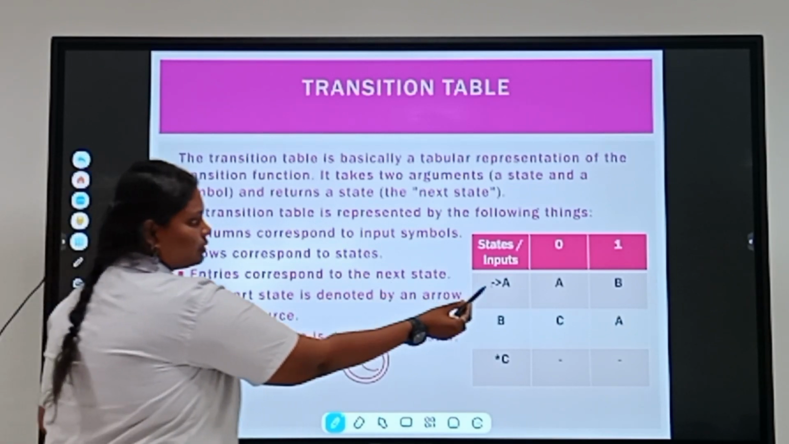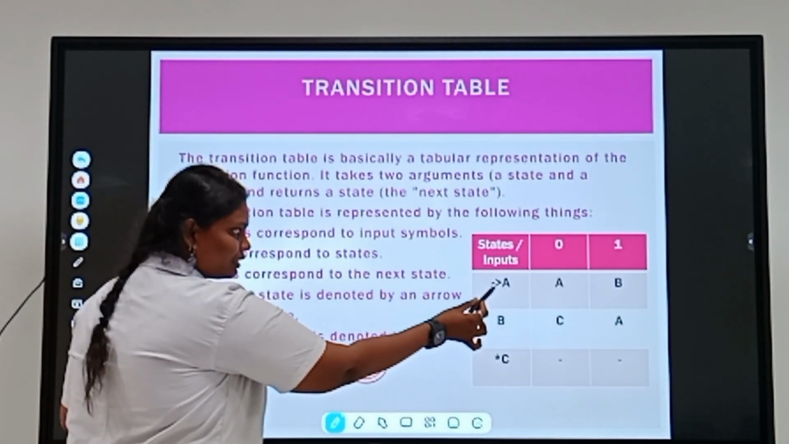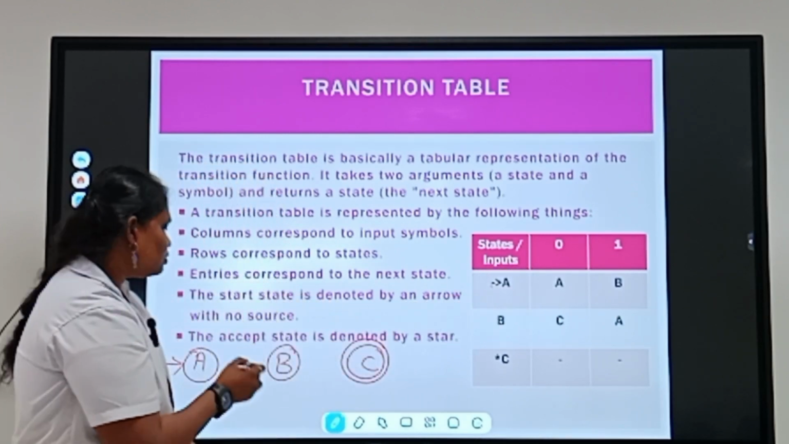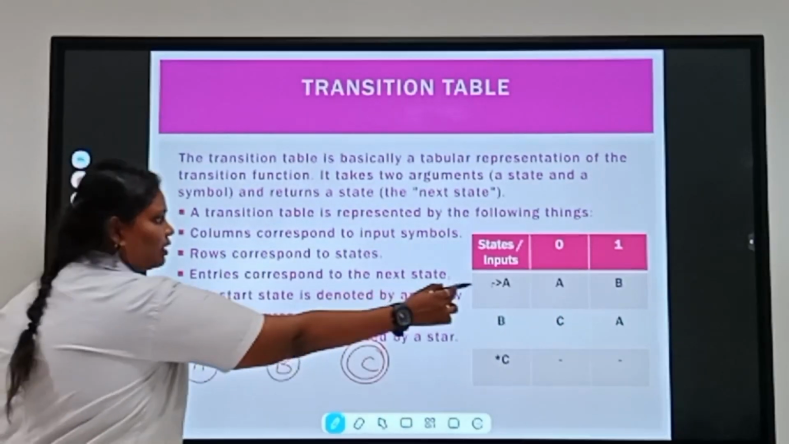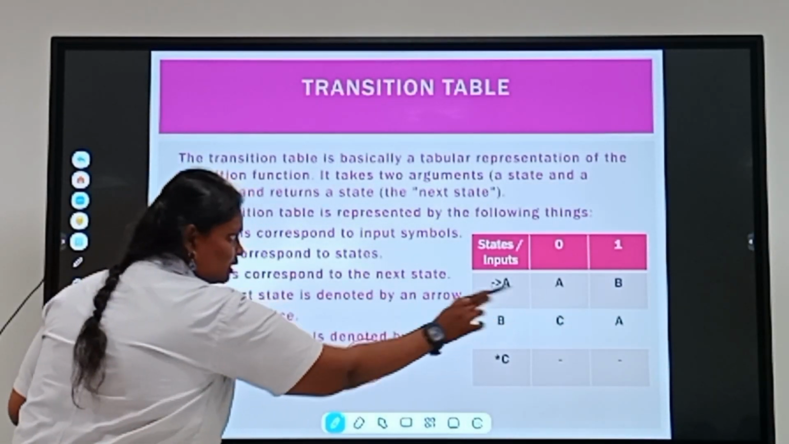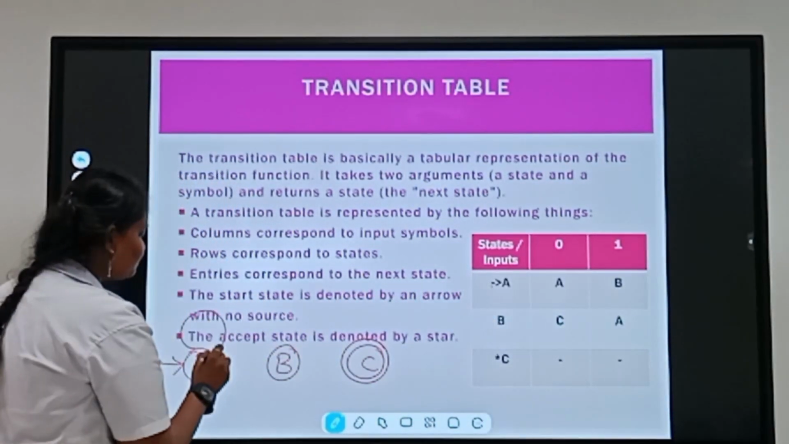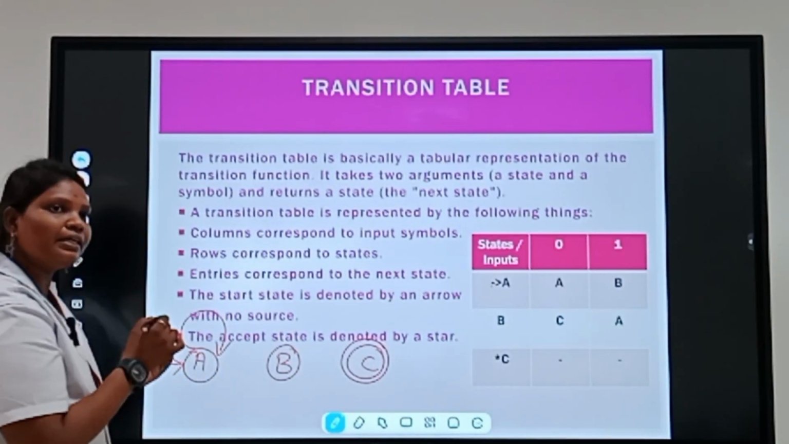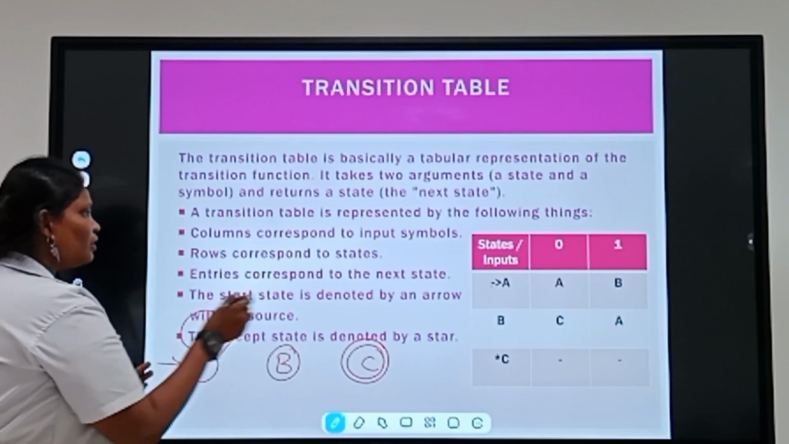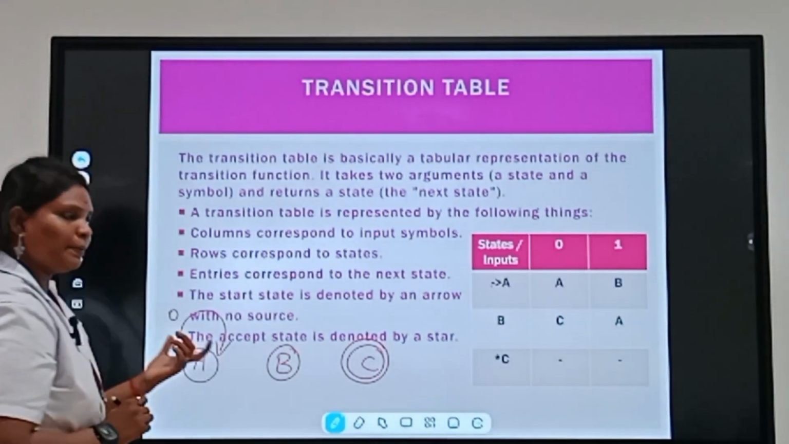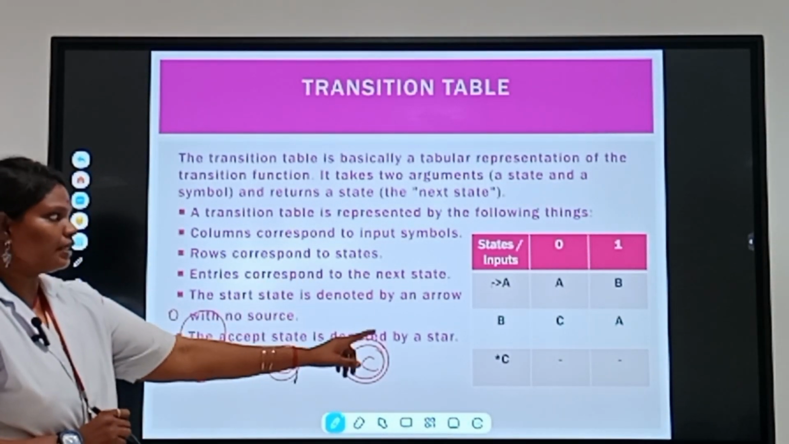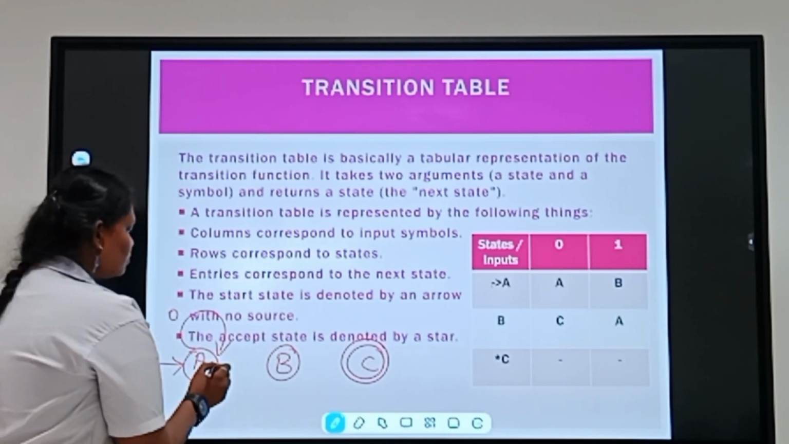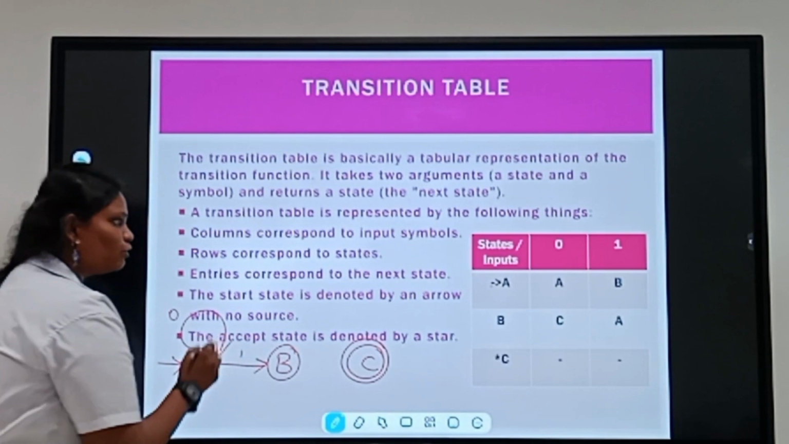A is the initial state, and A takes the input 0 and moves to A. Here the previous state and next state are the same, so it gives a self transition. A takes the input and goes to the same state, the input being 0, and we represent it like this. Next, state A takes 1 as input and goes to the next state B. Like this we have to draw.